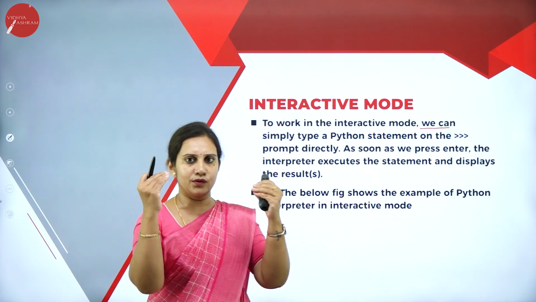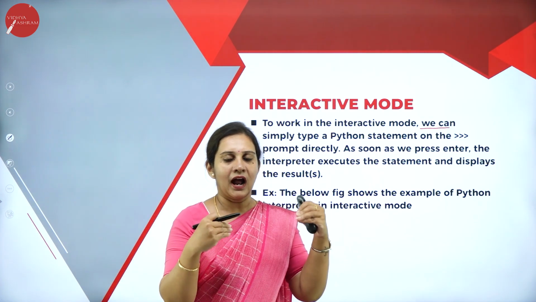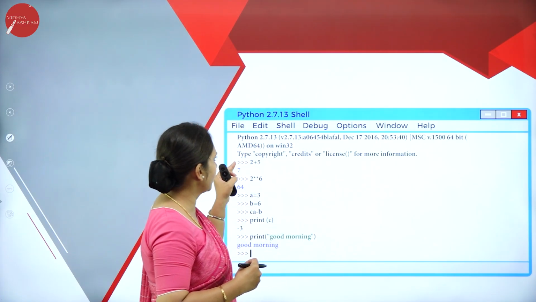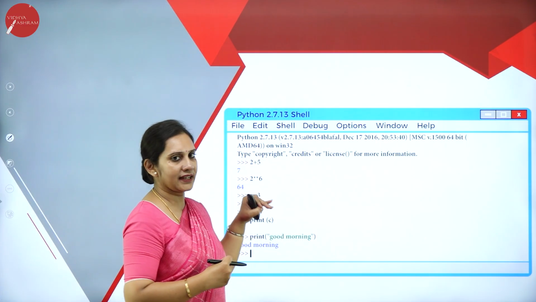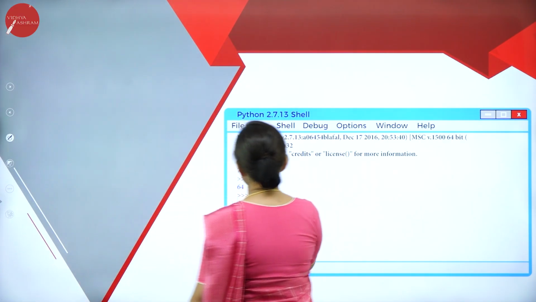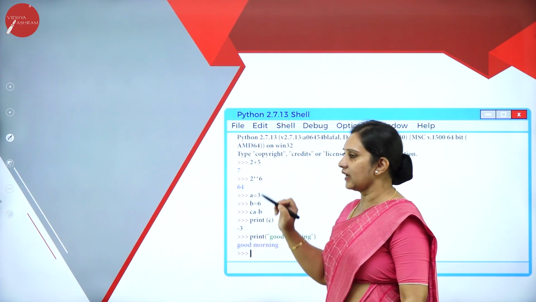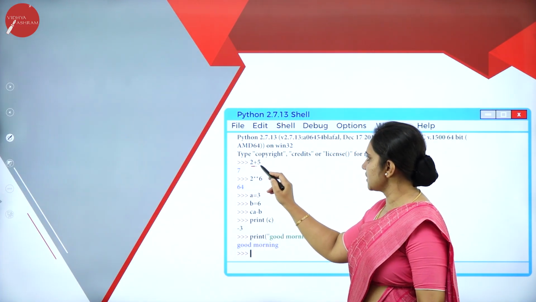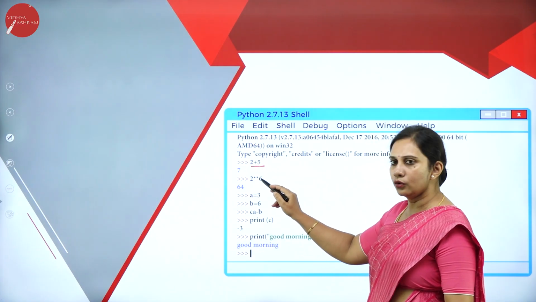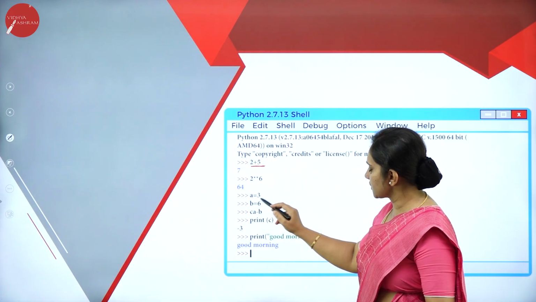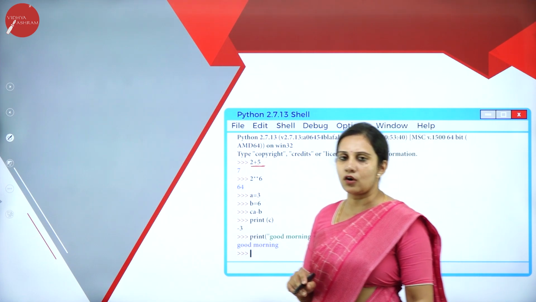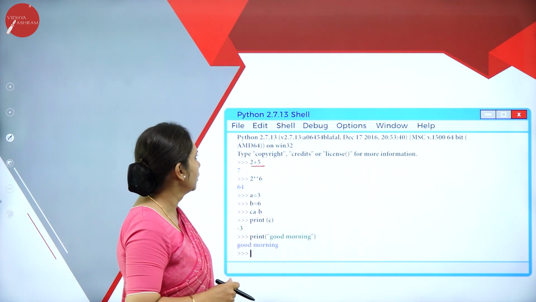We call this an individual statement. It will translate and display the result for a single line statement. For example, in the figure you can see 2 plus 5 given at the Python prompt. Immediately I get the result, so this line is getting interpreted. In the same way, 2 into 6, and it keeps on printing like this.